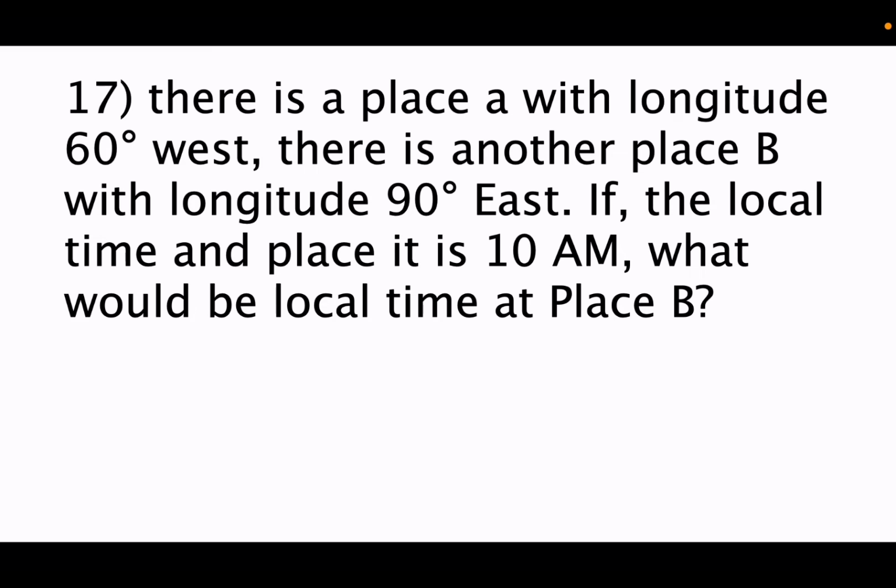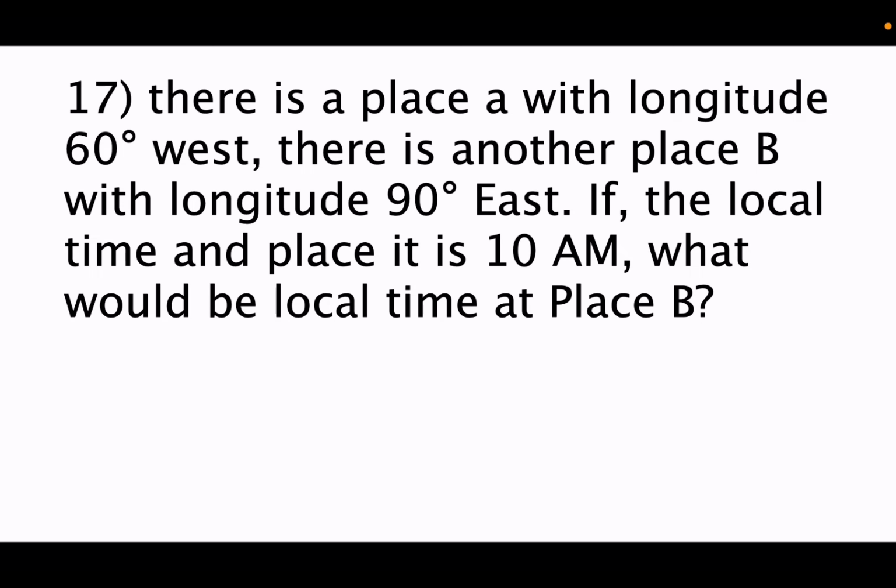Here we got that place A longitude is 60 degrees west and place B longitude is 90 degrees east. So the difference between 60 degrees west longitude and 90 degrees east longitude is 150 degrees. Is that clear, guys?